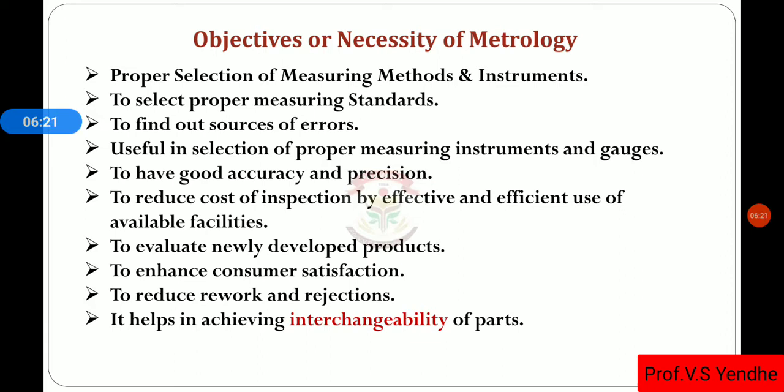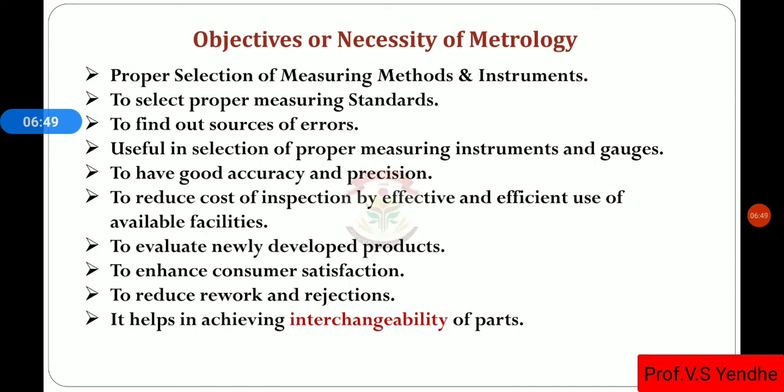Then, to reduce the cost of inspection by effective and efficient use of available facilities. To reduce the cost, this is a very important point. Then evaluate a newly developed product. To evaluate means to examine the newly developed product and measure its dimensions, whether they are within the limit or not. Then enhance consumer satisfaction.